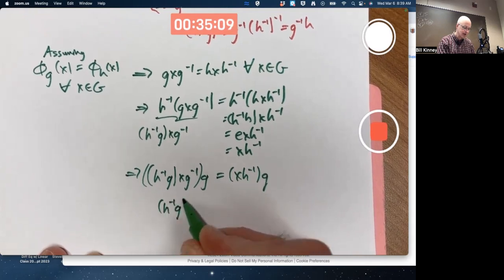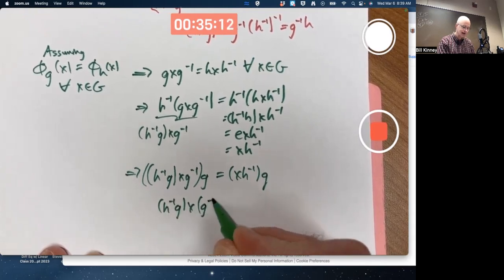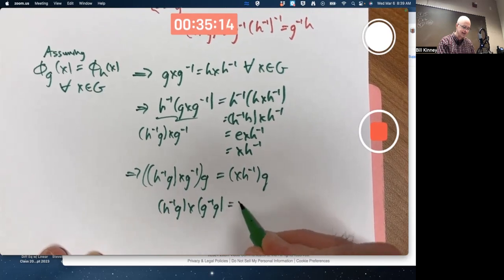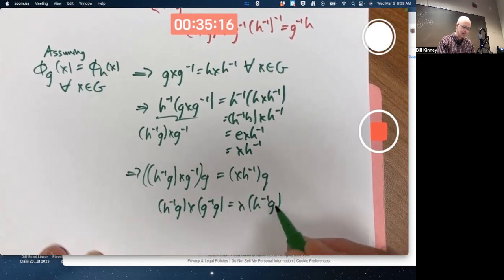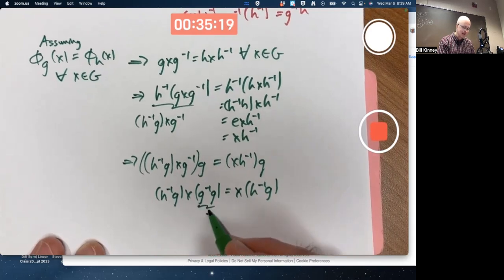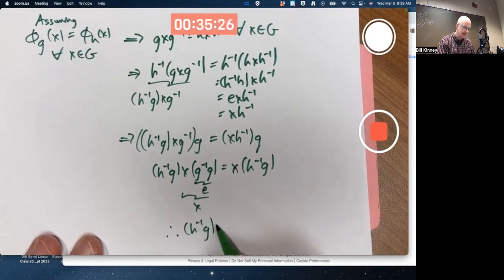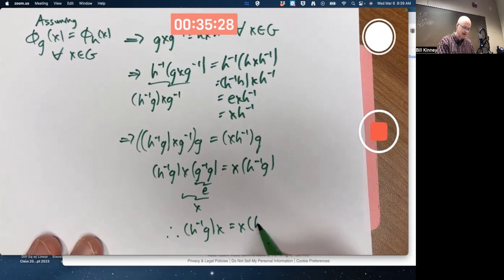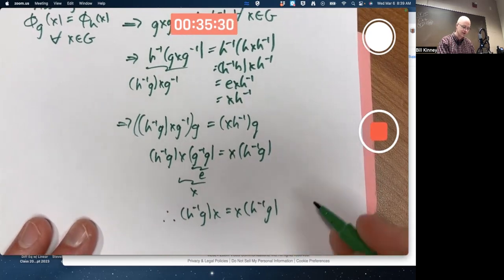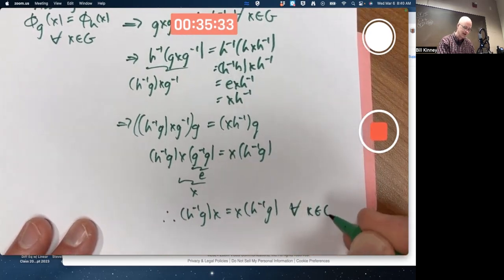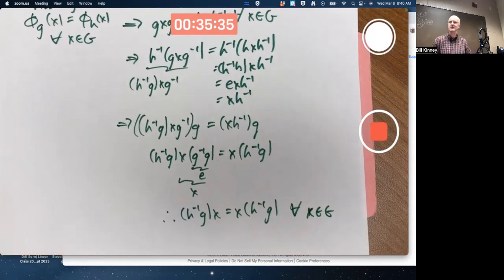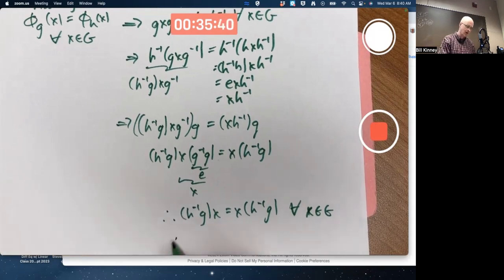I can rearrange parentheses like this and also like this if I like. That's e. This product is X. Therefore, h inverse g times X equals X times h inverse g. And this is true for all X. h inverse g commutes with an arbitrary element of capital G. Therefore, h inverse g is in the center.